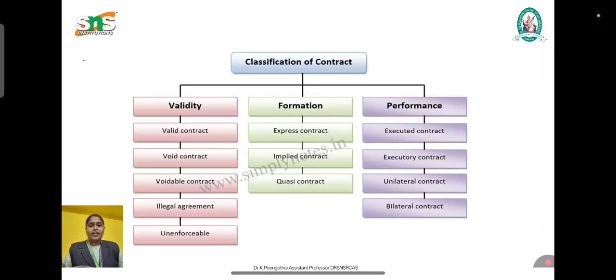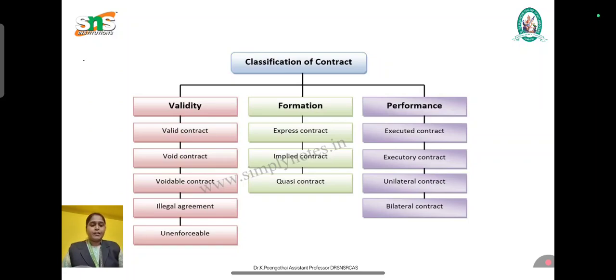So under validity, here we are having a valid contract. Valid contract means an agreement which is enforceable by law. Next thing is void contract. A contract which is not enforceable by law, which is not accepted by law, is known as a void contract.